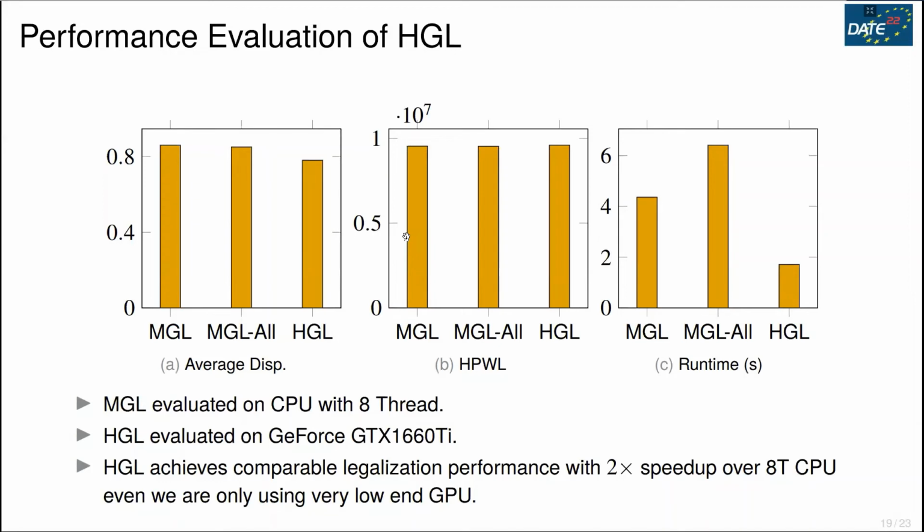Here, the MGL is evaluated on an 8-thread CPU, while our framework is run on an entry-level NVIDIA GPU, the model GTX 1660 type. We can see that when achieving similar legalization displacement and HPWL, we're able to further achieve 2x speedup compared to the multi-threaded CPU implementation, which demonstrates the efficiency of our approach.